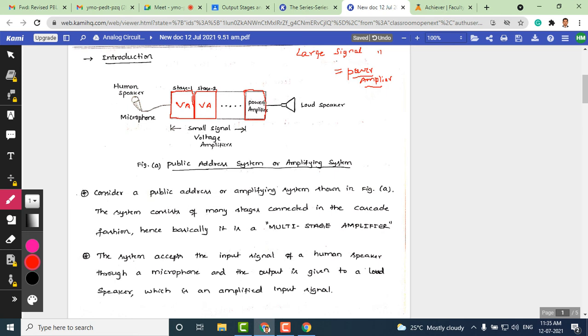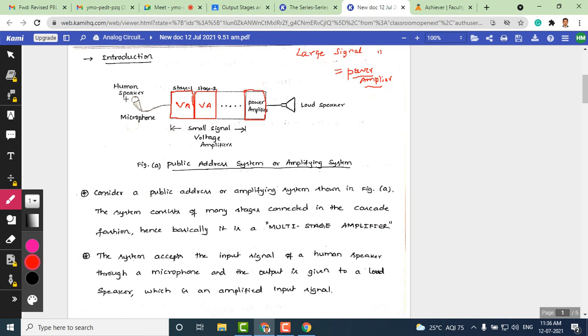When I say power, it includes both voltage and current. So we should see the rating at which my loudspeaker will operate, and based on that I must design a power amplifier. Here I can't use an ordinary voltage amplifier as the last stage of this communication system. It fails because a voltage amplifier cannot handle large voltage signals and current signals. So we need to use a separate or dedicated amplifier called a power amplifier.